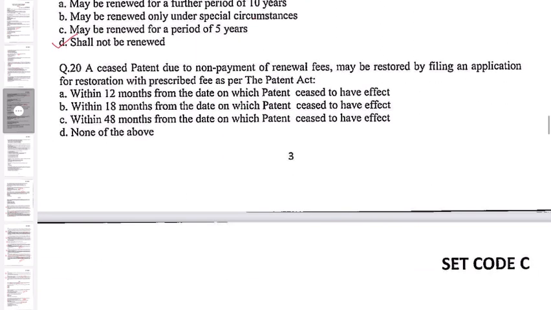Question number 20. A ceased patent due to non-payment of renewal fee may be restored by filing an application for restoration with prescribed fee as per the Patent Act: A. Within 12 months of the date on which the patent ceased to have effect. B. Within 18 months. C. Within 48 months. D. None of the above. So here the correct option is B, within 18 months. This is given in Section 60, that is application for restoration of lapsed patent, and the form for this is Form number 15.